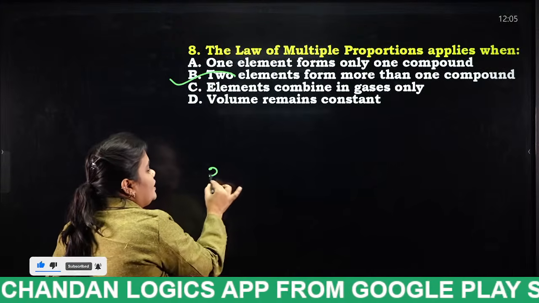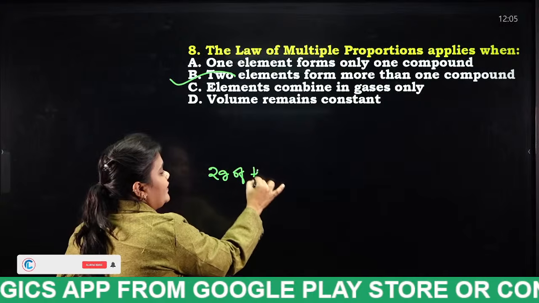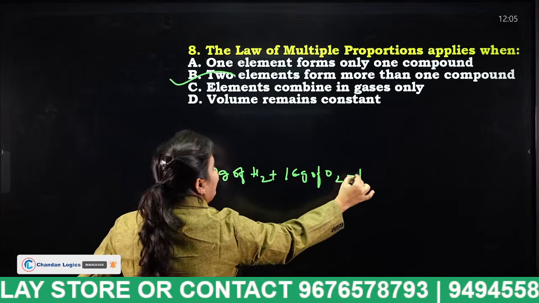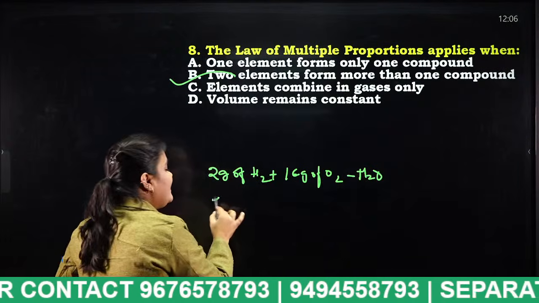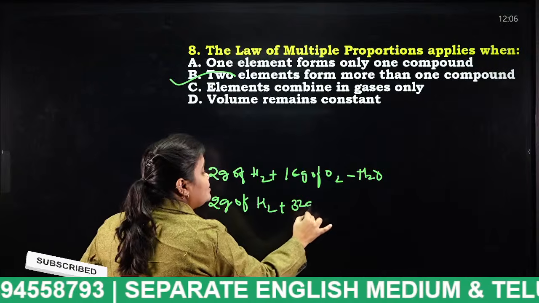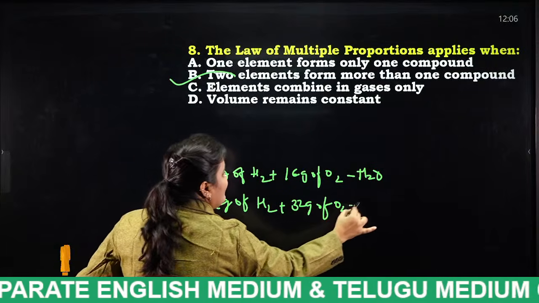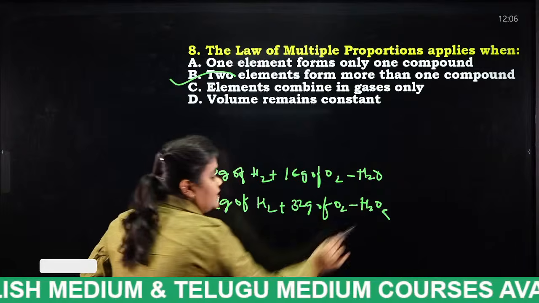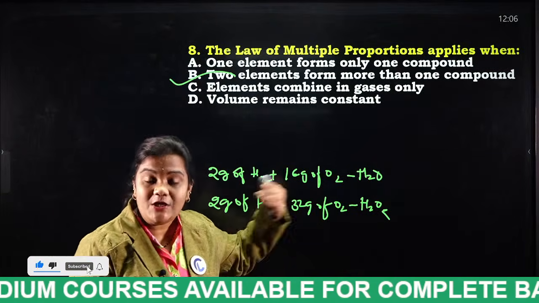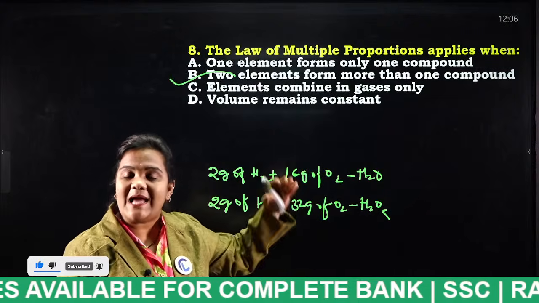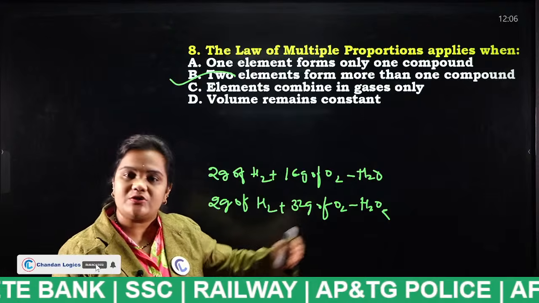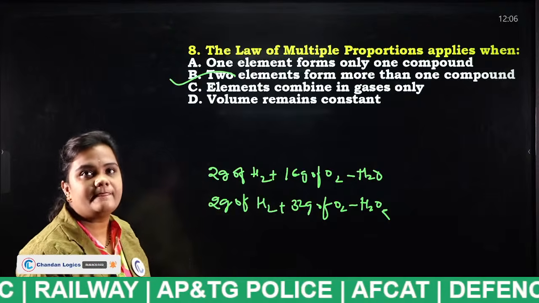For example, 2 grams of H2, if we combine with 16 grams of oxygen, we will get H2O. In the same way, 2 grams of H2 plus 32 grams of O2 gives us what? H2O2. That means we are combining 2 different elements and we are getting 2 different compounds. That law is known as law of multiple proportions, and it was proposed by Dalton. Okay? Next.